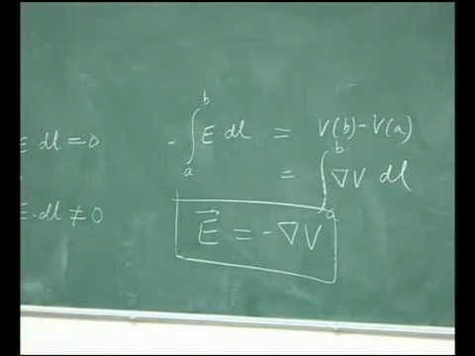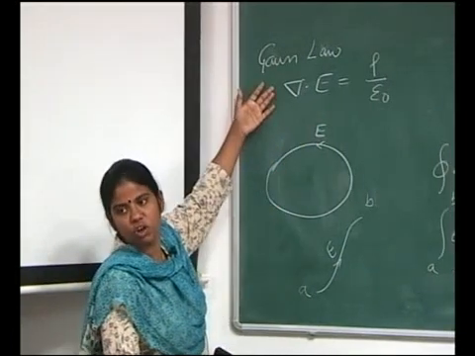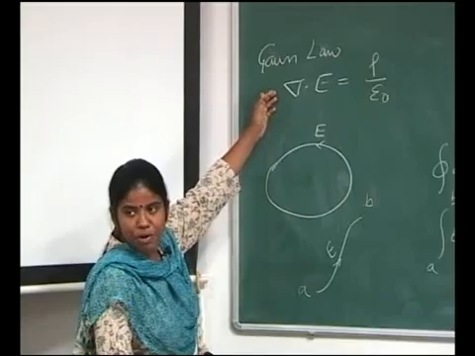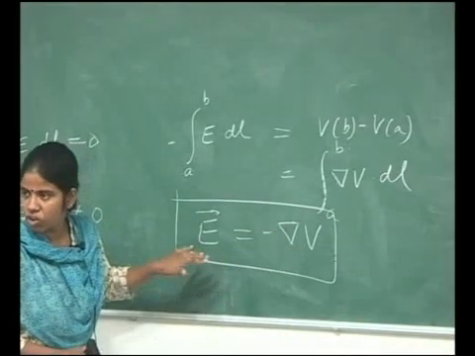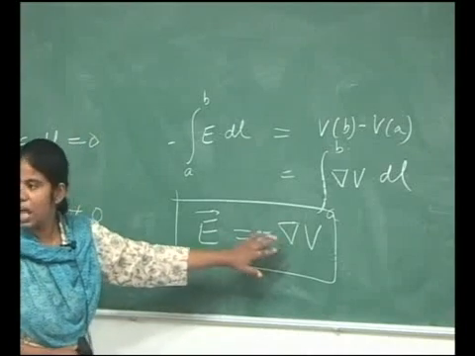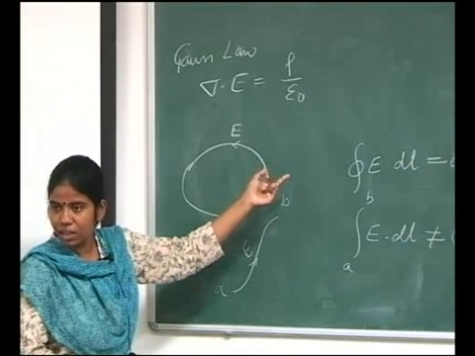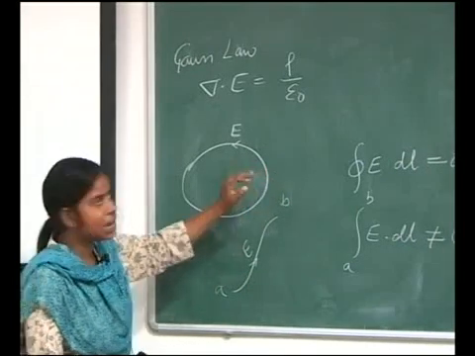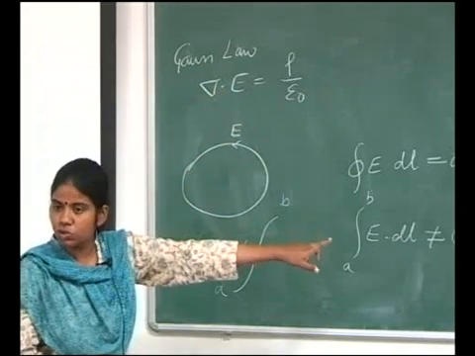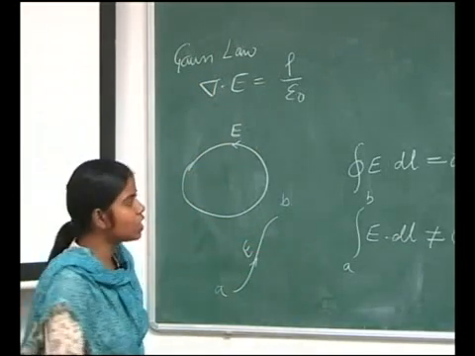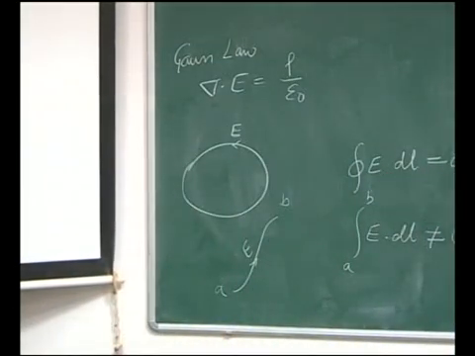This Gauss law is the fundamental of electrostatics, everything depends on it. So, it is very important that with this expression for E in terms of V, I should be able to recast this Gauss law in terms of scalar potential V. When I do that, I get a very interesting equation.